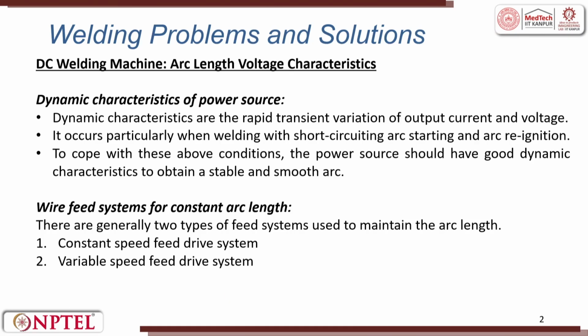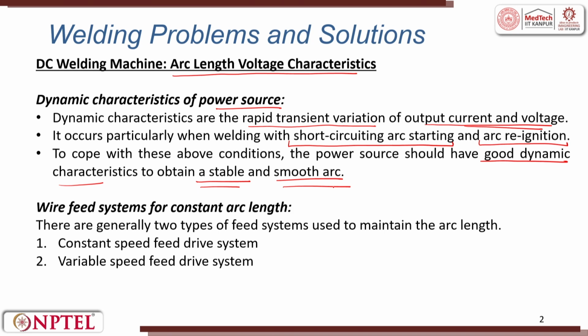Let me go through the concept of the DC welding machine, that is arc length voltage characteristics. Dynamic characteristics of power source. Dynamic characteristics are the rapid transient variation of output current and voltage. It occurs particularly when welding with short circuiting, arc starting and arc reignition. To cope with these conditions, the power source should have good dynamic characteristics to obtain a stable and smooth arc so that the welding is as smooth as possible.